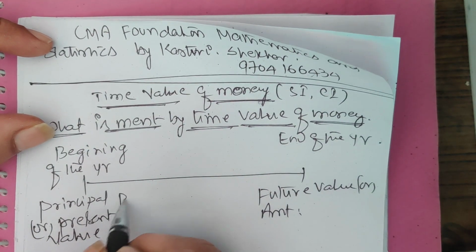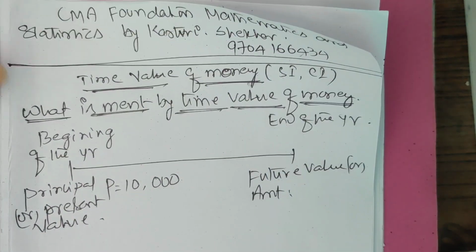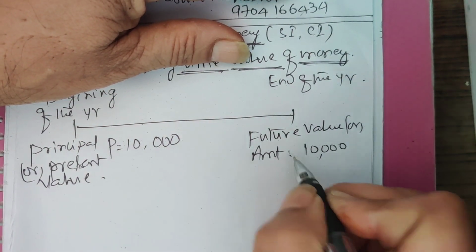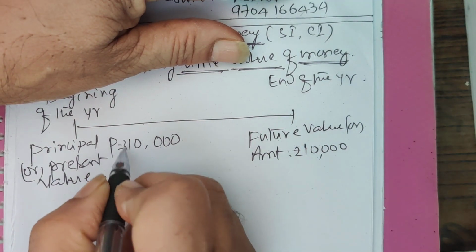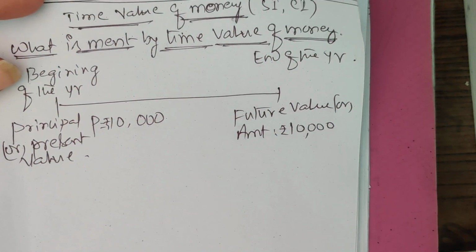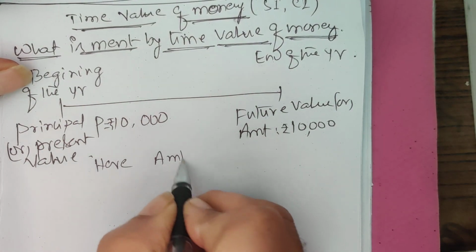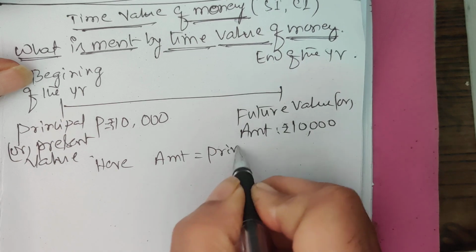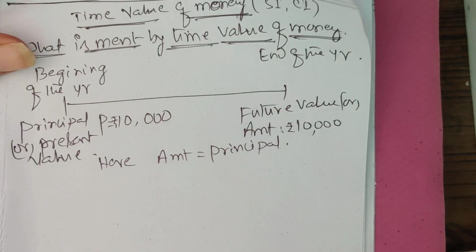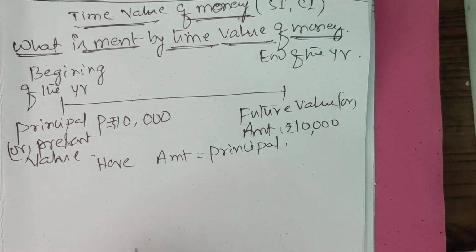Suppose 10,000 rupees is deposited by you today. At the end of the year also you are receiving 10,000 rupees only. Here amount is equal to principal. It means 10,000 rupees at the beginning of the year is also 10,000 rupees at the end of the year.